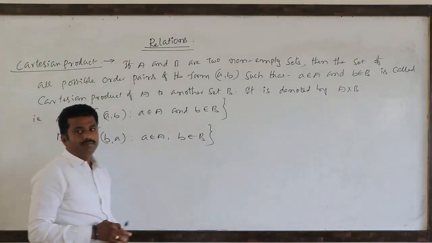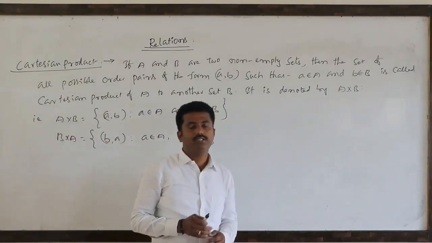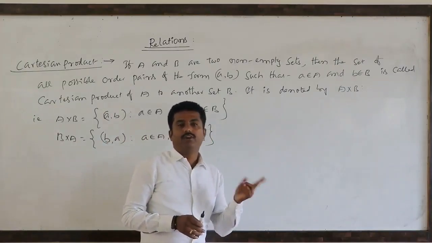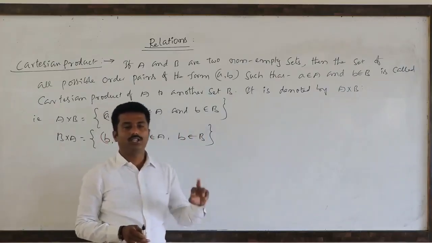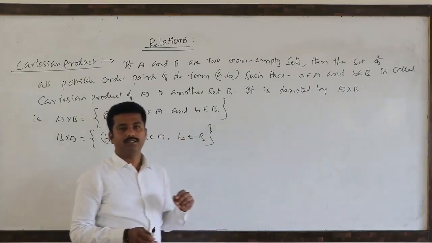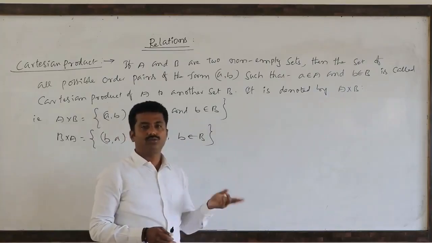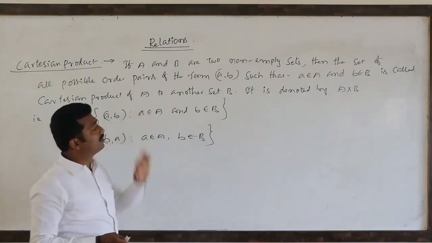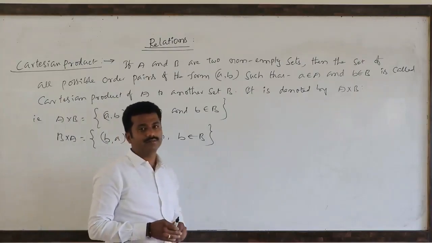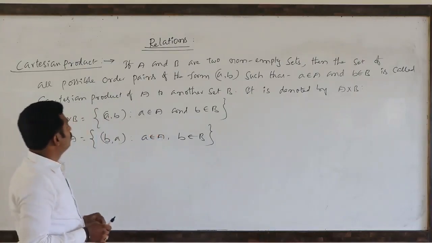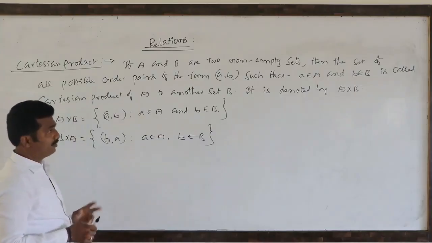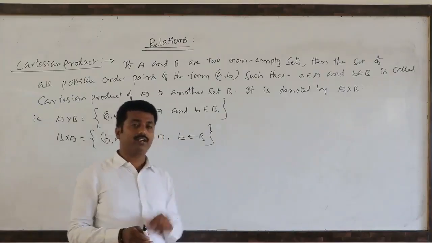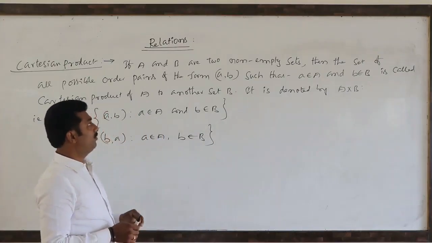In our daily life, we come across some relations like father-son, father-daughter, mother-son, father-mother, student-teacher, brother-sisters. These types of many relations we are seeing in our daily life. So how are these relations forming? Between two families or in one family itself, such types of relations are forming.